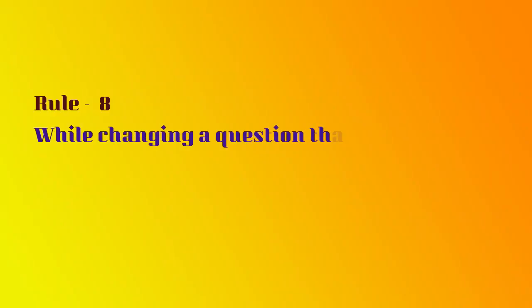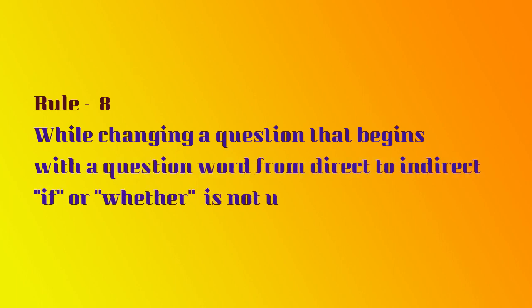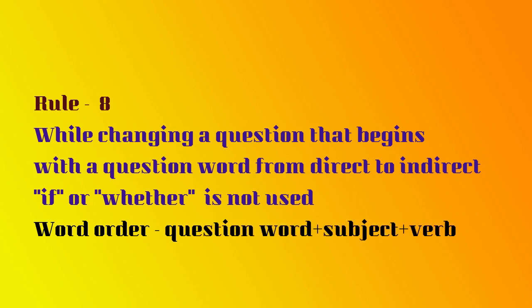Well, Rule 8, while changing a question that begins with a question word. We have question words like what, where, when, why, all WH word questions. So while changing a question that begins with a question word from direct to indirect speech, we don't use if or whether. Instead, we will have to convert a question into a statement. And the word order is like this: question word plus subject plus verb.